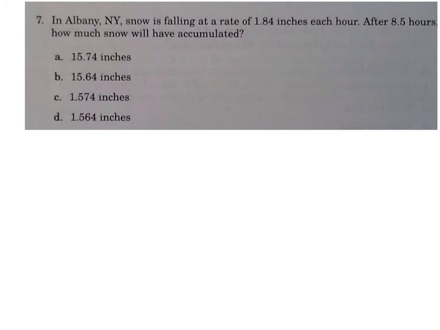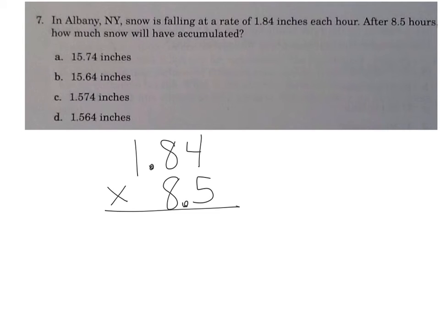In Albany, New York, snow is falling at a rate of 1 84/100 inches each hour. After 8.5 hours, how much snow will have accumulated? In other words, how much will have added up? This is a multiplication. When we multiply decimals, we don't line up the decimals. We line up the numbers. We add all of the decimal digits, the numbers behind the decimals.